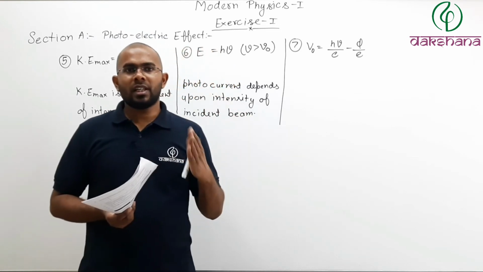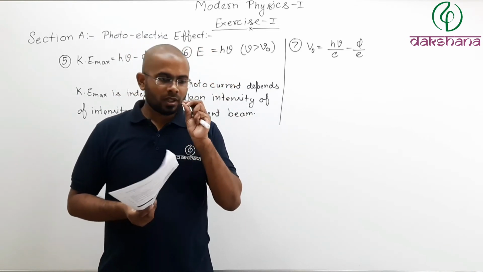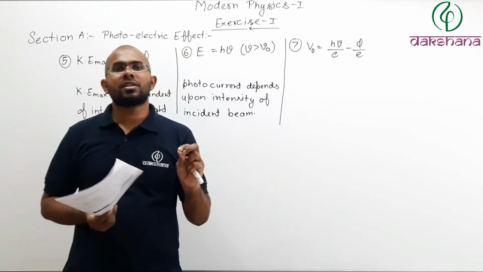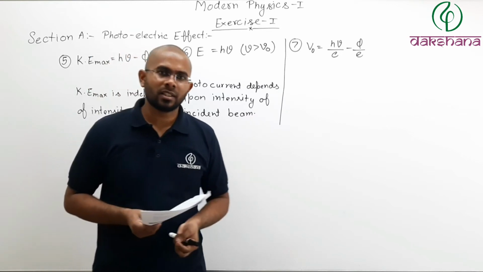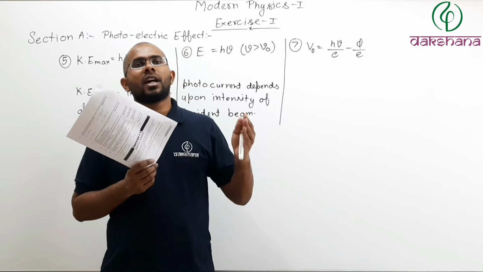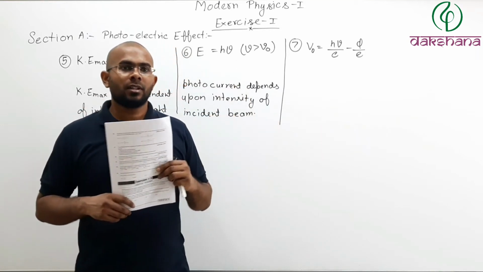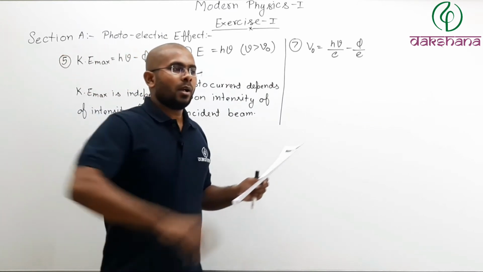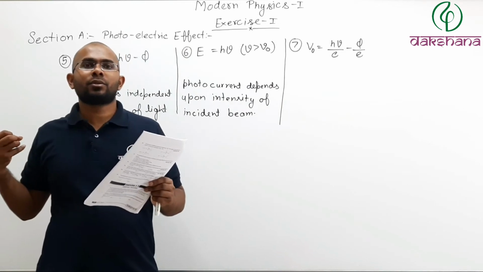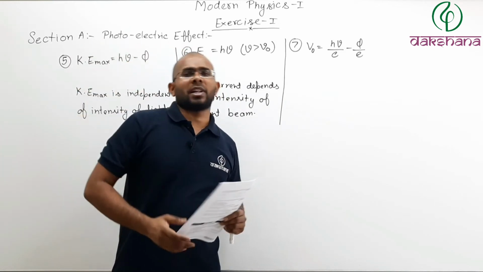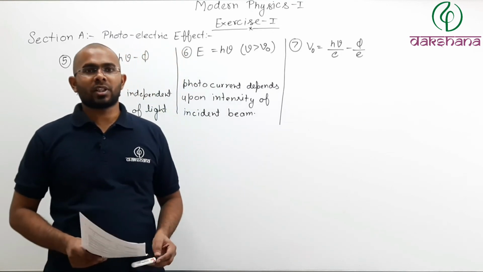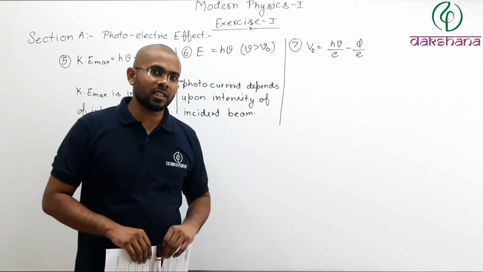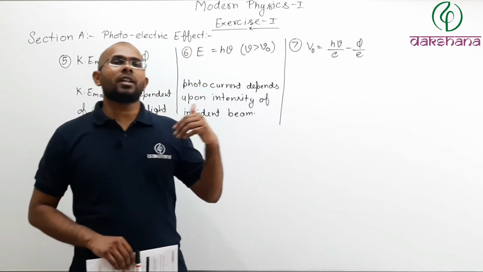Now remember, in case of a stopping potential, electrons are still ejected. It is not that electrons stop coming out of the metal surface, but as soon as the electrons are ejected from the metal surface, an electric field is applied, and that electric field pulls electrons back towards the metal surface, which was the emitter plate. So the reason that there is no current is not that electrons are not ejected.